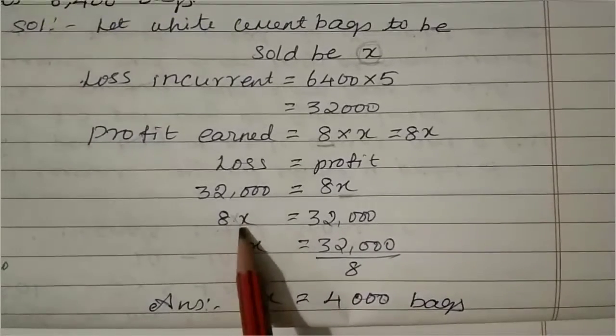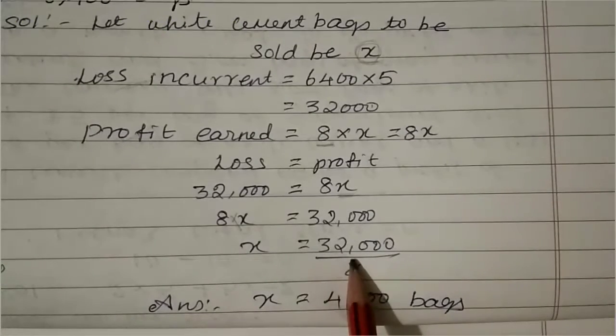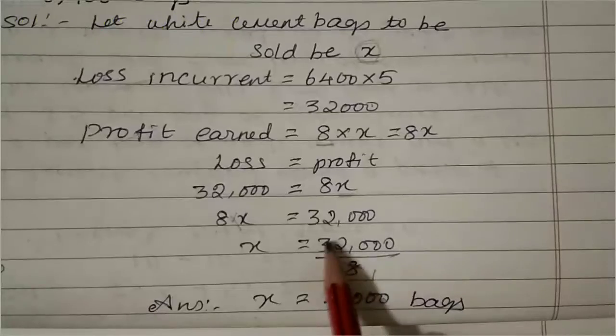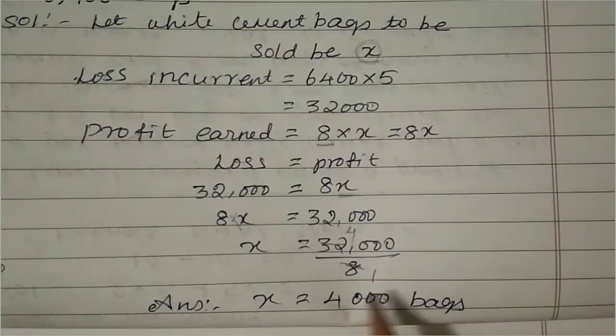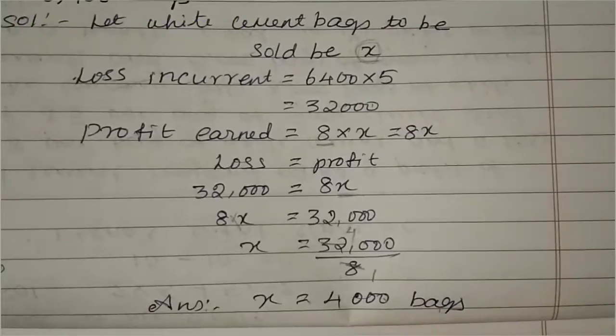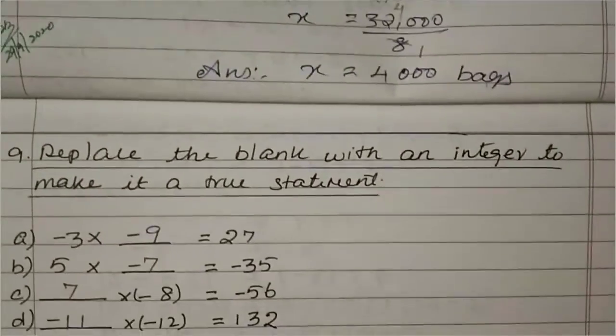On the left hand side it's multiplication, so when we take it to the right hand side, it becomes division. So 32,000 divided by 8, we can cancel this. Here 1 8 is 8 and then 4 8s are 32. So X is equal to 4,000 bags. Okay, this is your final answer. X equals 4,000 bags. After that, see the ninth question.